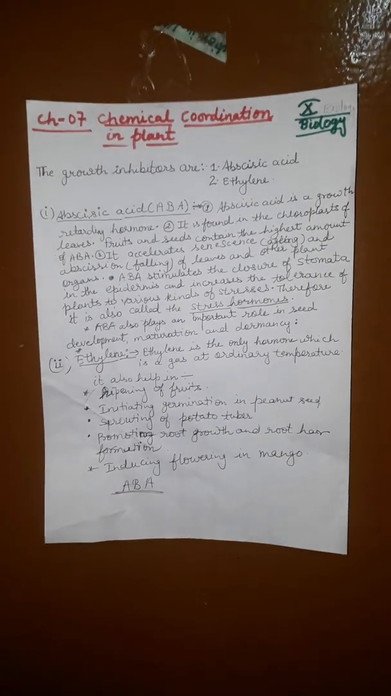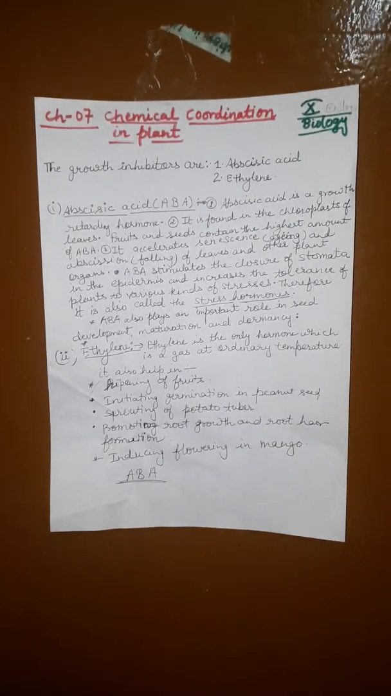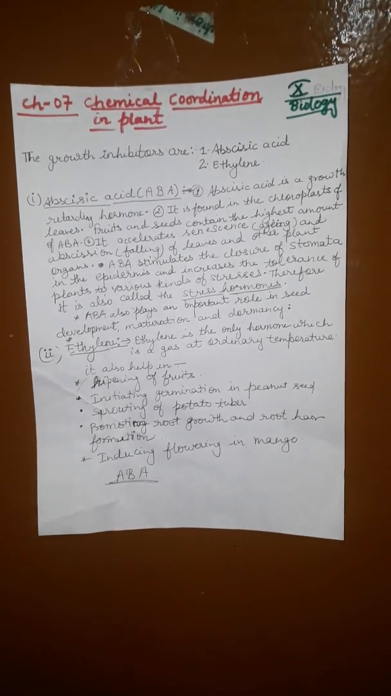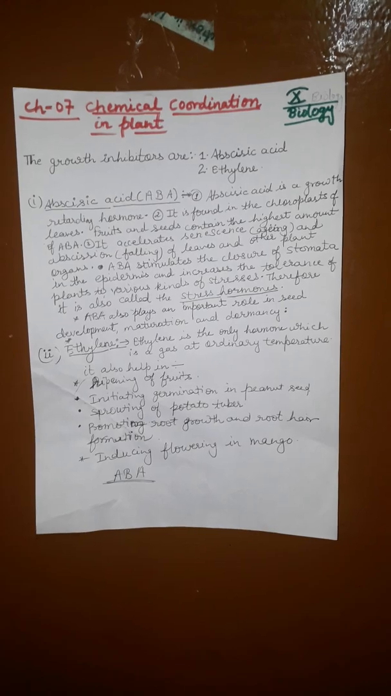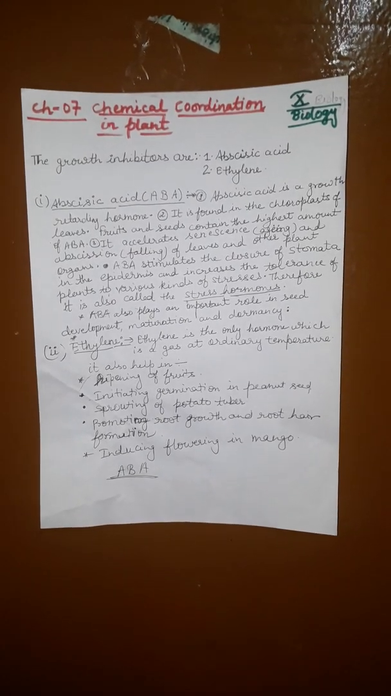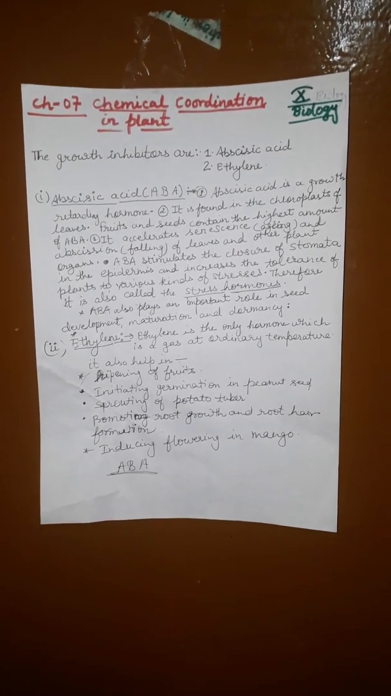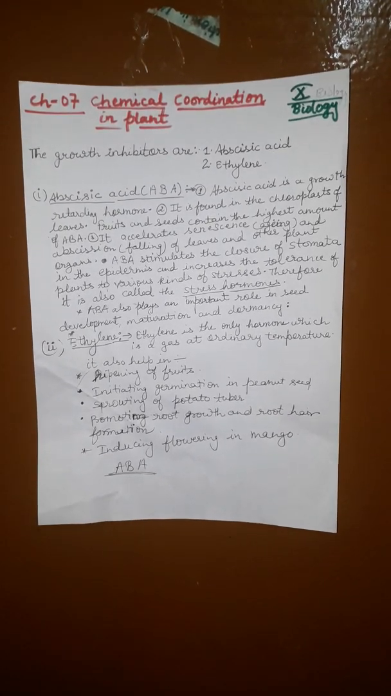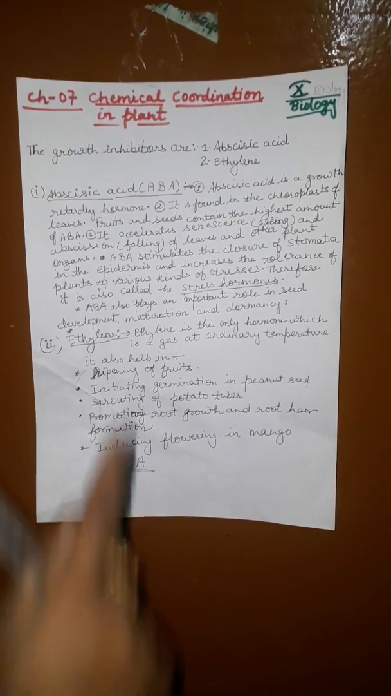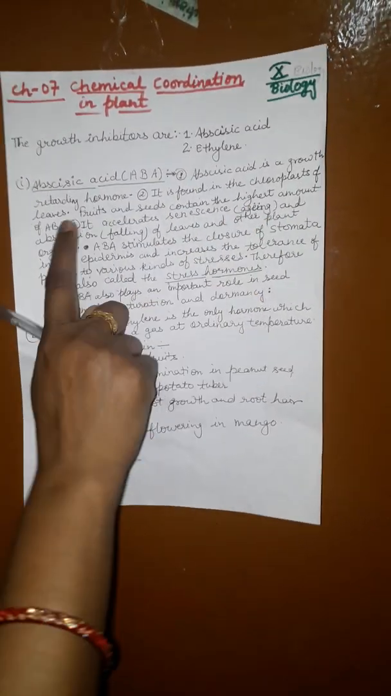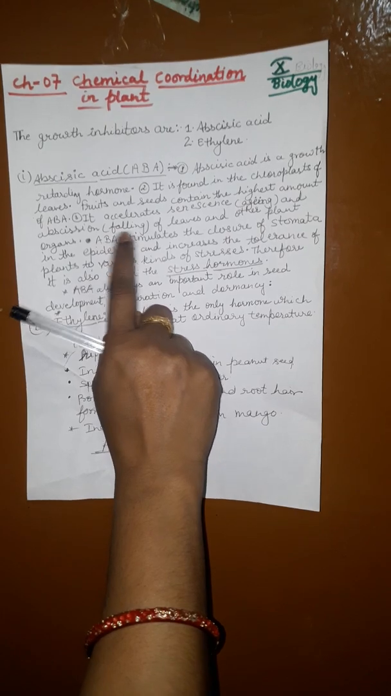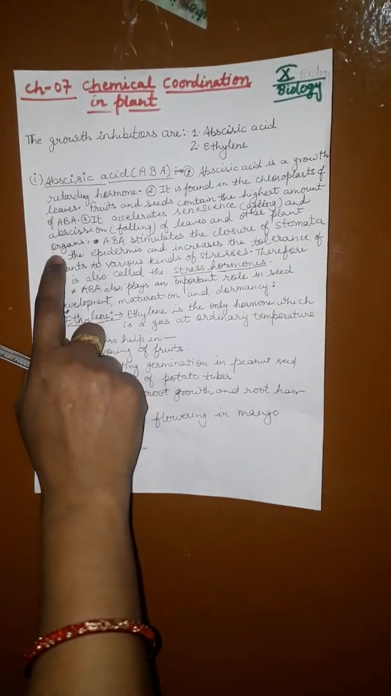In the previous video we talked about the growth promoters. Today we talk about the growth inhibitors. Abscisic acid is a growth retarding hormone. Where is it found? It is found in the chloroplast of leaves, and fruits and seeds contain the highest amount of ABA. It accelerates senescence, meaning aging, and abscission, meaning falling of leaves and other plant organs.